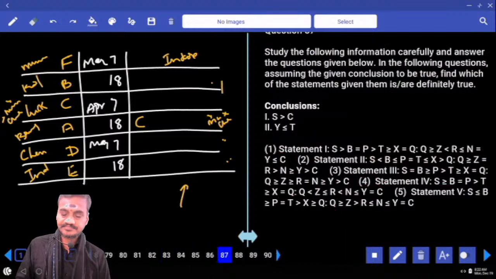Then 87. Now in this 87, they were given in the reverse order. Inequalities in the reverse order. Okay, that means conclusions were given here. Now we need to find out from which statements we are getting these conclusions.